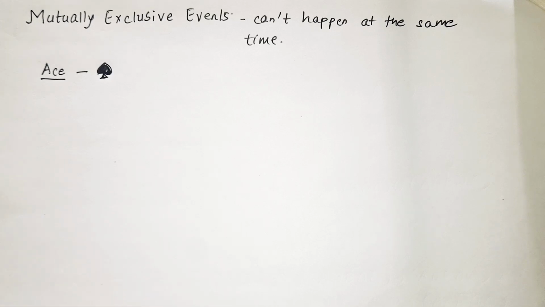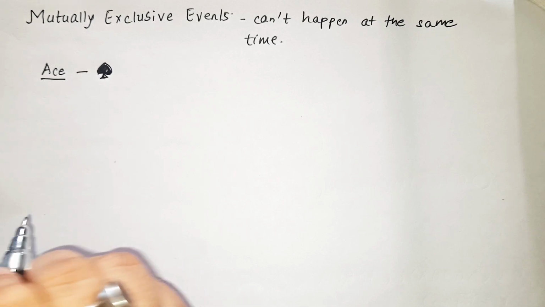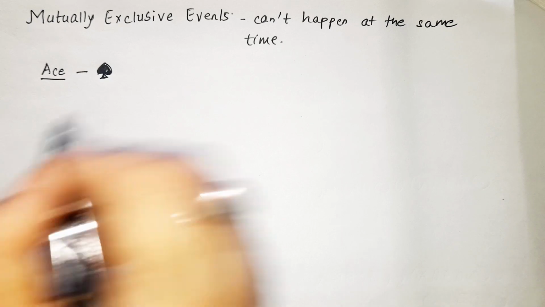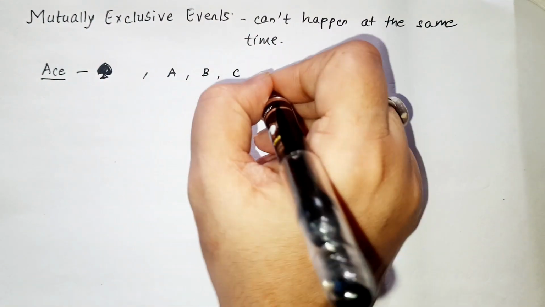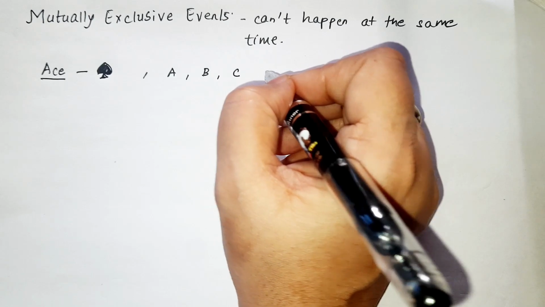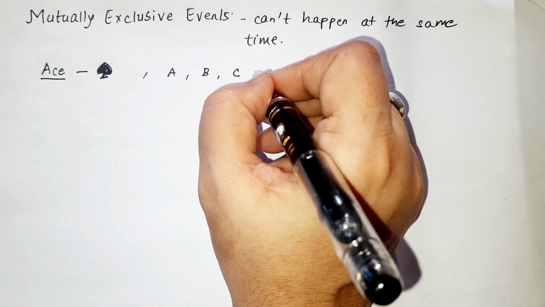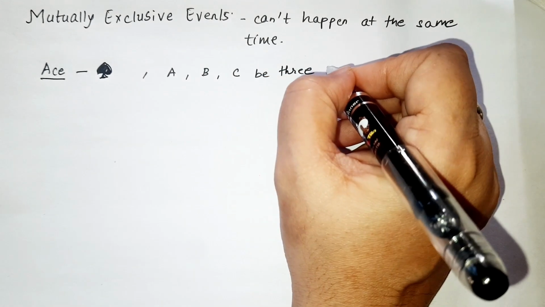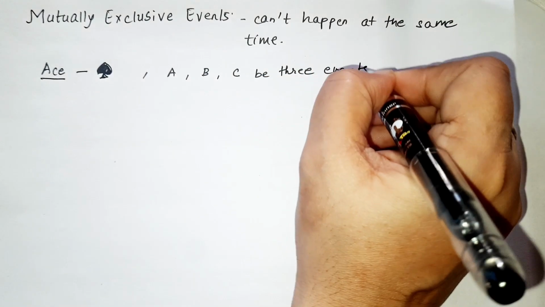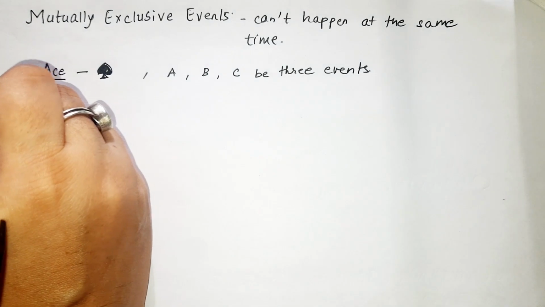Let us see this with the help of an example. Consider the random experiment of rolling a die and let A, B, C be three events associated with it. What will be A?